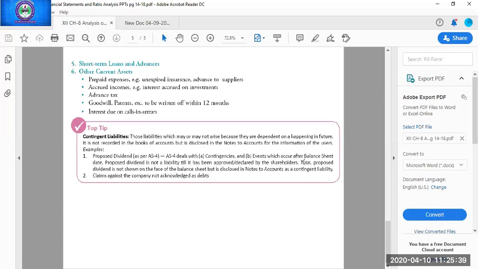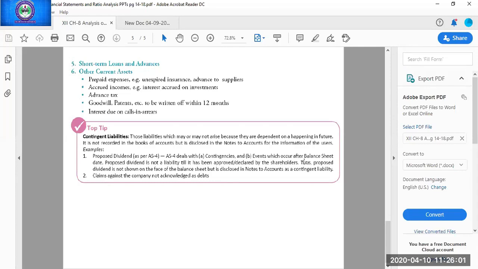to be written off within 12 months. Not the goodwill and patent that will be intangible assets, but where it is mentioned that this much of goodwill and patent is to be written off. Written off means amortized, like fixed assets are depreciated. So if intangible assets are amortized within a period of 12 months, then it will be part of other current assets.